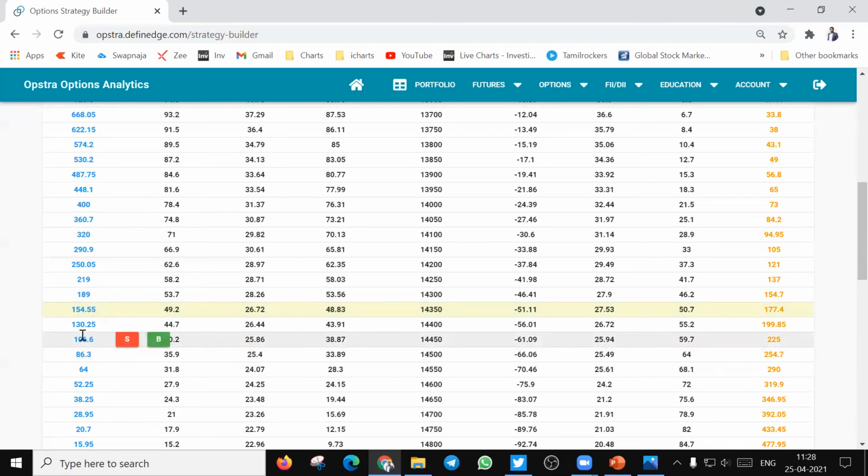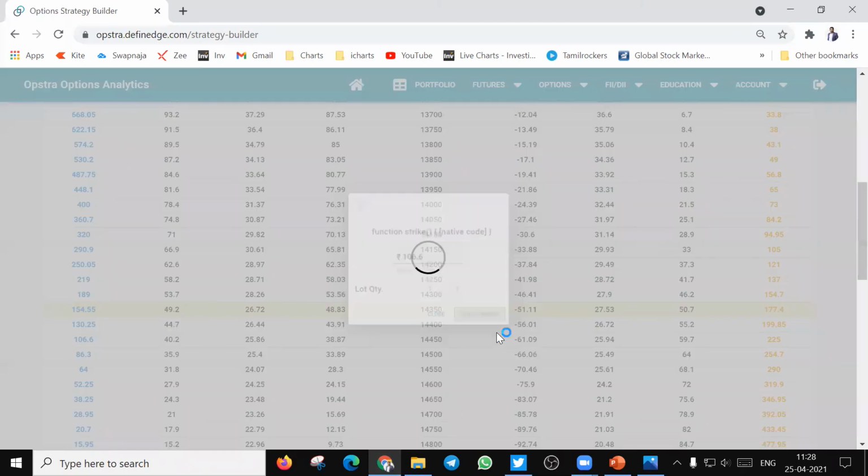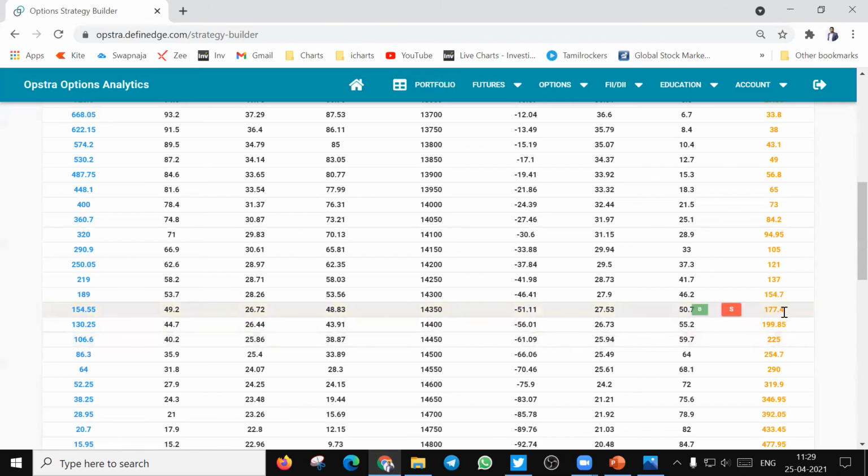My risk appetite is up to 100 points, so I decide to buy an out of the money call at 100 points away. I add one position, and similarly here I go 100 points away at 250. I add another position here.